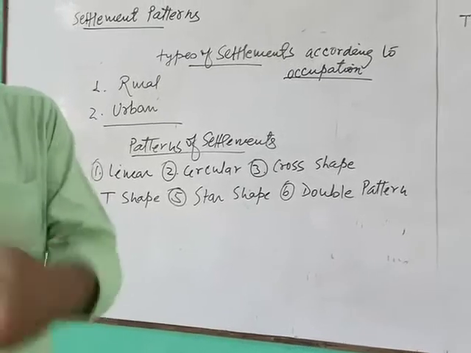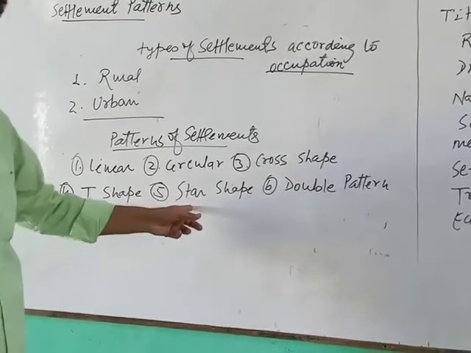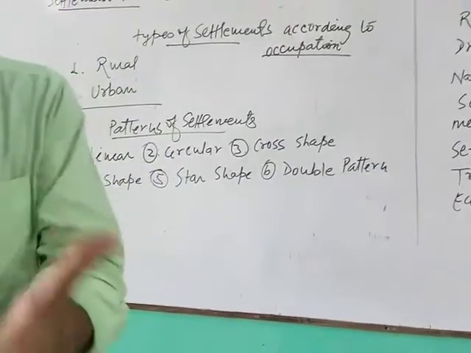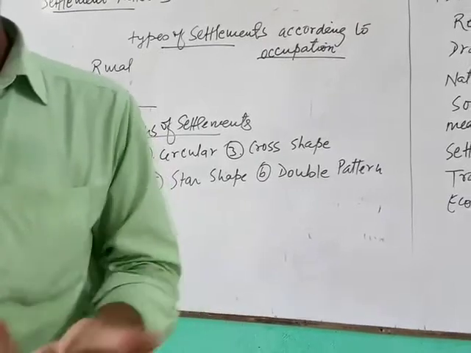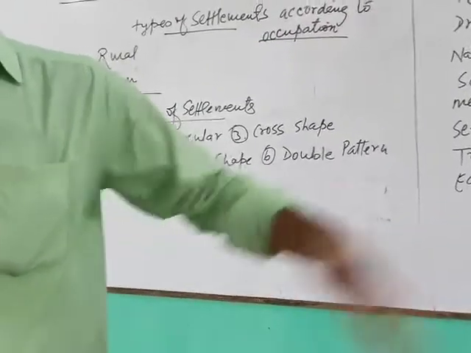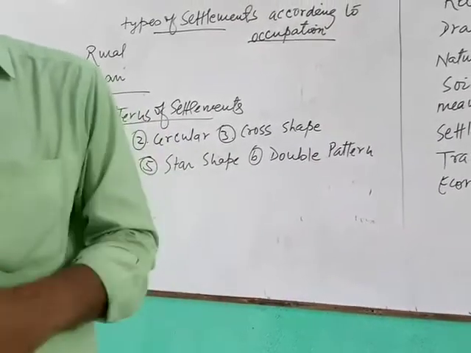In between, houses are constructed. That is a T-shaped pattern. A star pattern. Suppose that you have mentioned the name in Hindi, चौराहा. ग्रामीण बस्तियों में भी चौराहा मिलता है, शहरी बस्तियों में भी चौराहा मिलता है, जहाँ कई तरफ से from all directions roads are coming to join each other.